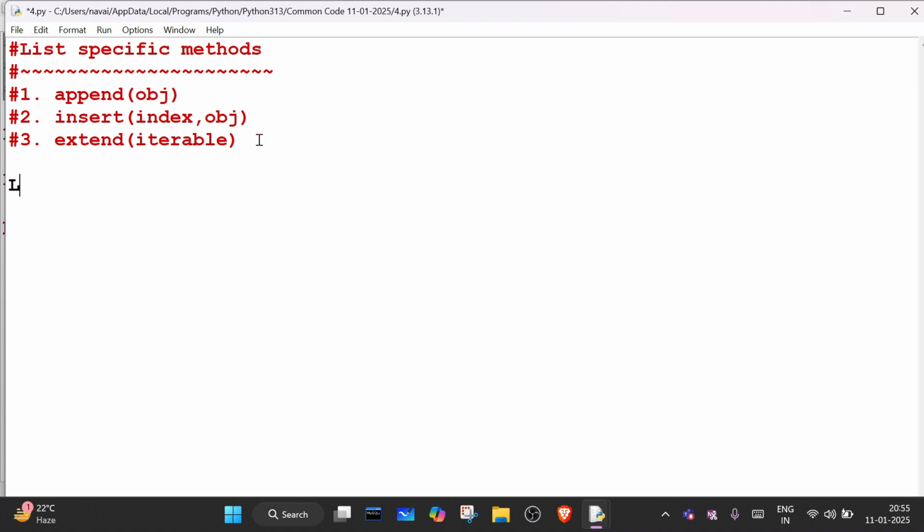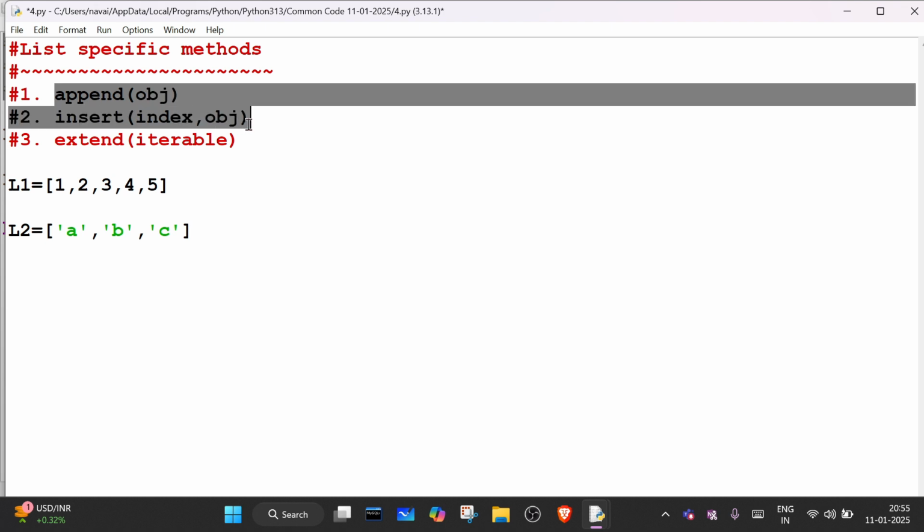Let me tell you. For example, I'm creating here L1: 1, 2, 3, 4, and 5. Now after 2, I want to add one more list. For example, L2 is there, which is A, B, and C. After 2, I want to add this list. So you cannot do it with append. You cannot do it with insert. So you can do it with extend.